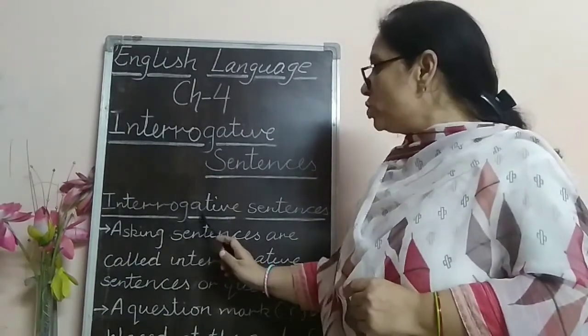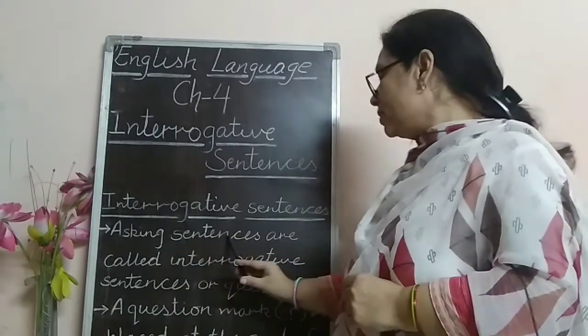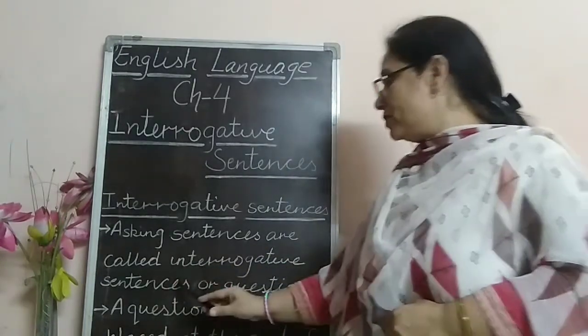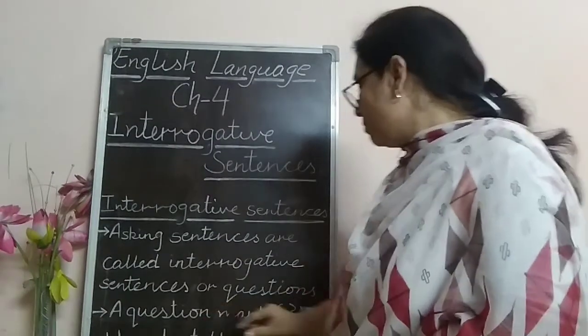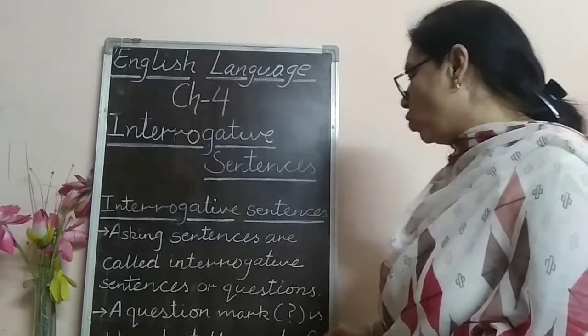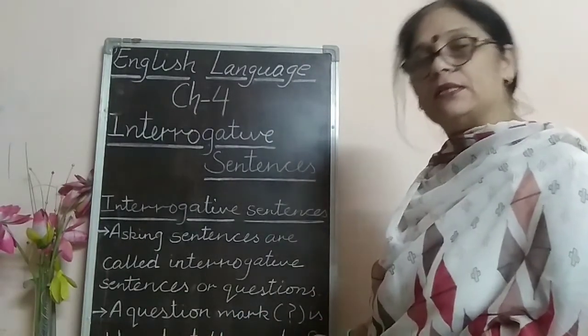So, the definition of interrogative sentences is, asking sentences are called interrogative sentences or questions. A question mark is placed at the end of an interrogative sentence.